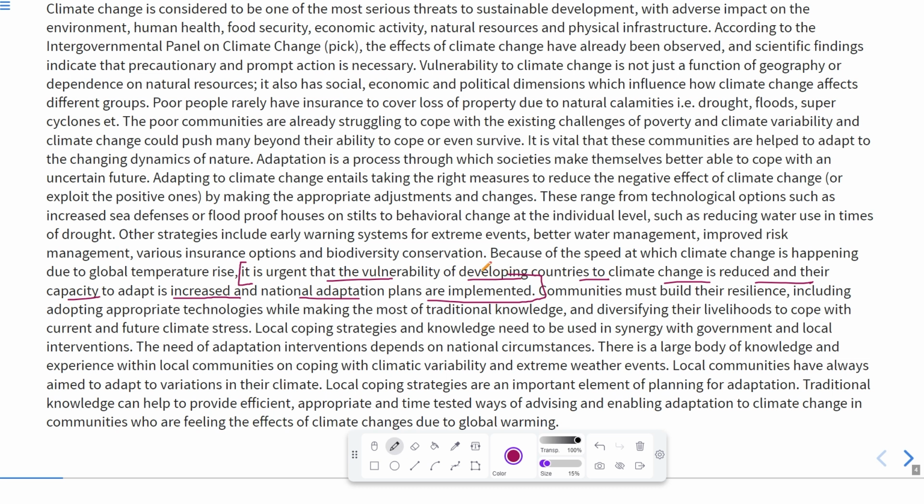Now, you can easily see the line directly in the passage that it is written that increased and national adaptation plans should be implemented on an urgent basis. So, this is the answer.